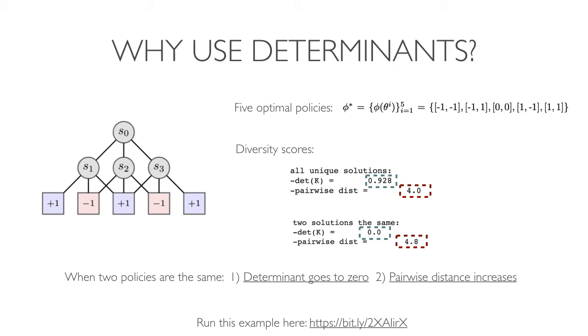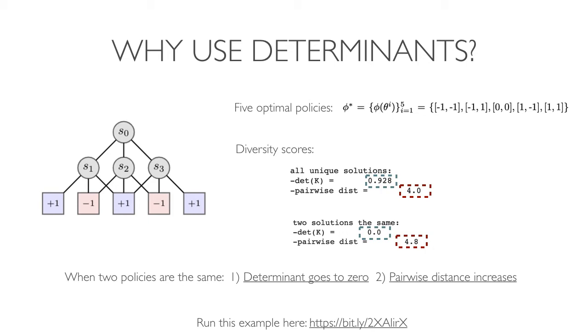The key idea is that using the determinant focuses on the most similar policies, whereas pairwise distance is agnostic to where the diversity comes from. Here we have a simple example to illustrate what this actually means. On the left we show a simple MDP, with 4 states which require actions, which can be left, down, or right. There are 5 terminal states, 3 of which, in blue, have positive reward.